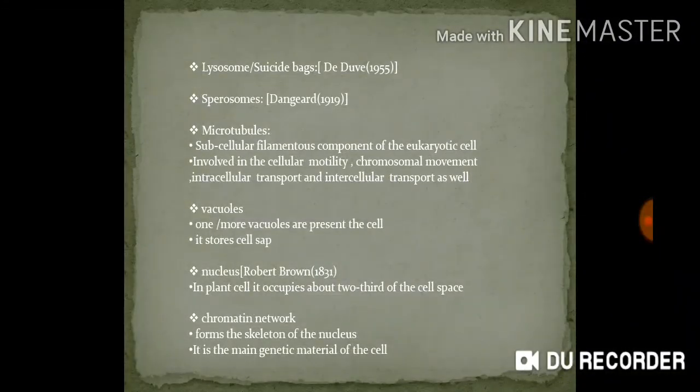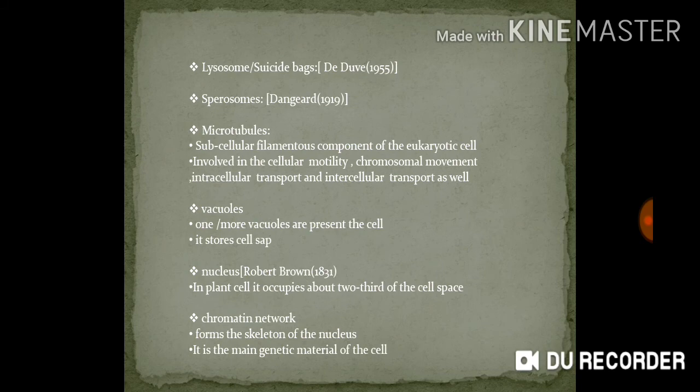Next, lysosome. Lysosome is also called suicide bags, and the term lysosome was given by D. Dewar in 1955. It is observed in the liver tissues.